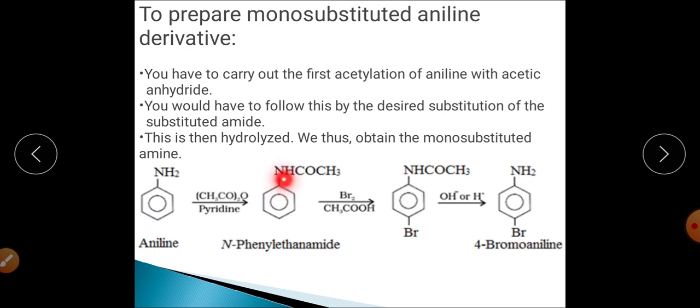Because nitrogen contains a lone pair of electrons, and to this nitrogen a C double bond O carbonyl group is also attached. So it has distribution of its electron to this particular carbonyl carbon as well, and because of that this group is weakly or moderately activating. So it will activate the ring for monosubstitution reaction.